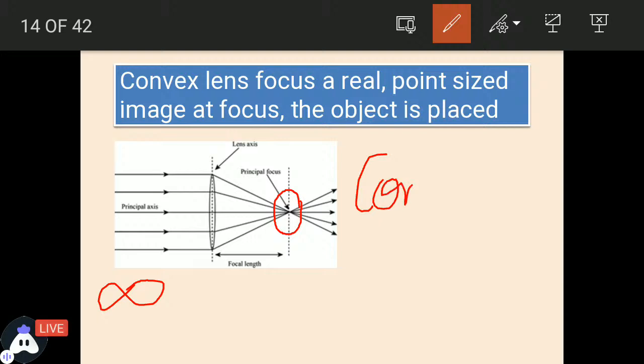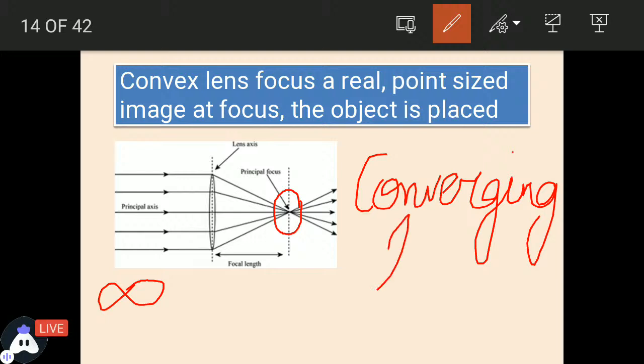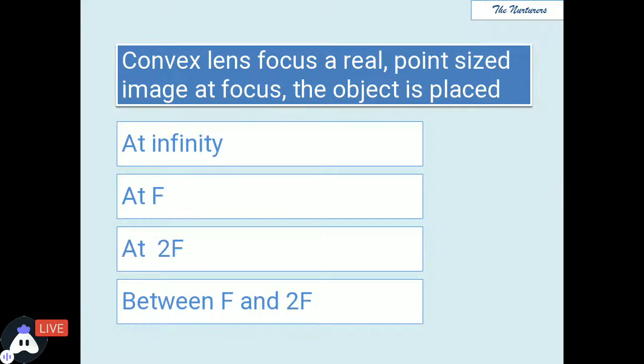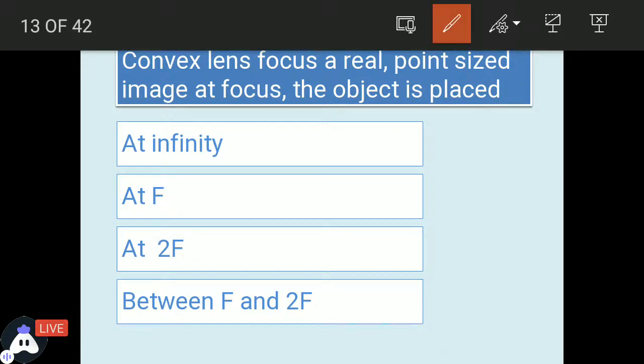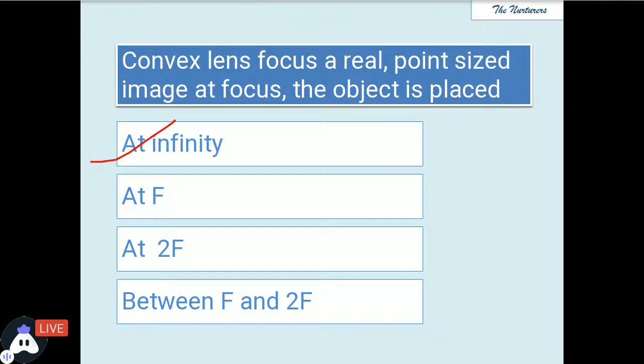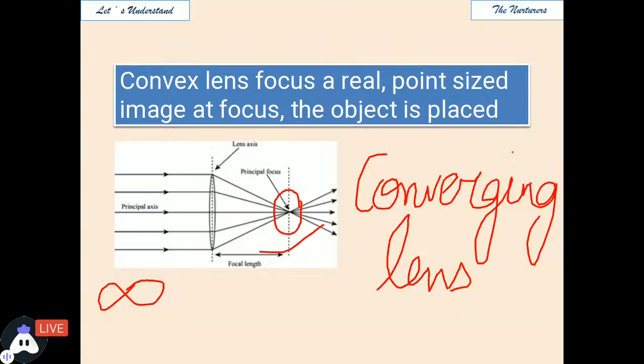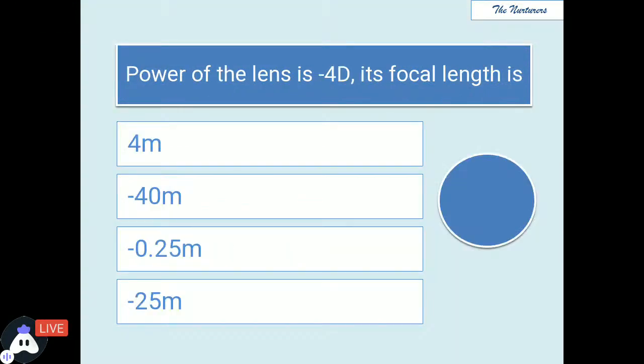It has been asked many times which lens is the converging lens. Since many rays are coming and meeting at a single point, it is an example of a converging lens, and the rays are meeting at focus, so the object must be at infinity. Moving ahead to the next question, power.